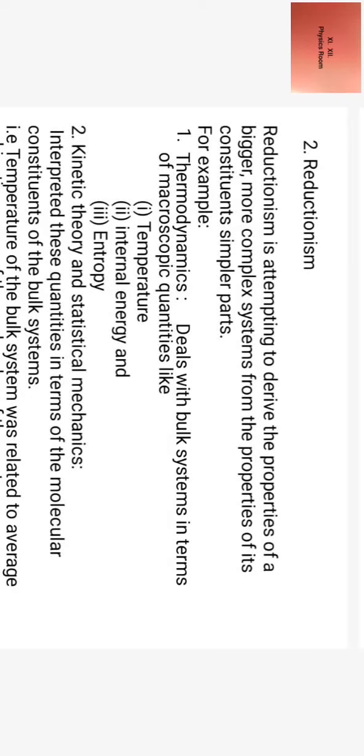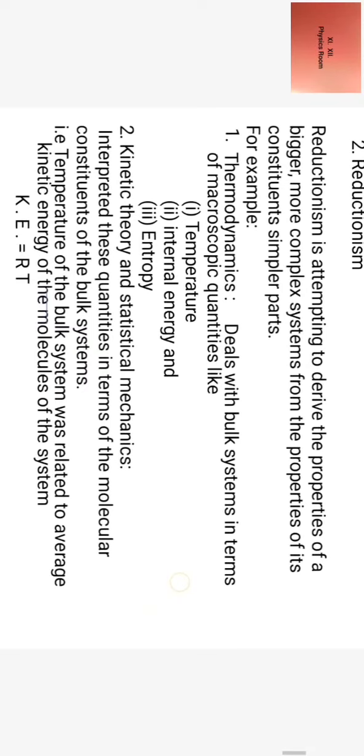For example, thermodynamics deals with bulk systems in terms of macroscopic quantities like temperature, internal energy, and entropy. Number 2, kinetic theory and statistical mechanics interpreted these quantities in terms of the molecular constituents of the bulk systems. That is, the temperature of the bulk system was related to the average kinetic energy of the molecules of the system, as average kinetic energy is equal to RT.